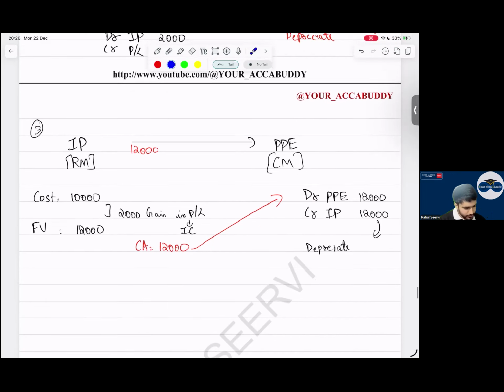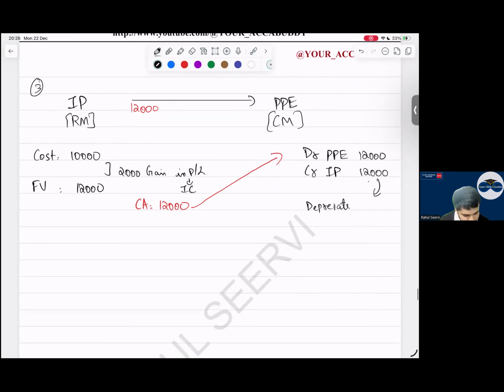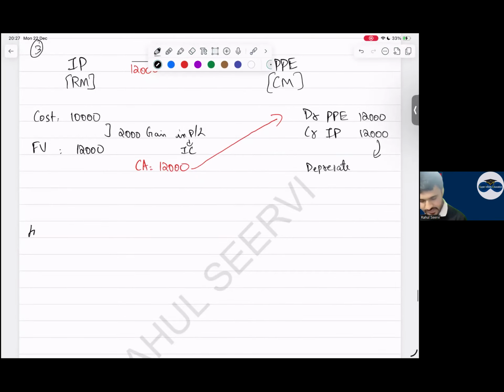Now see, everyone, a question to everyone. After 1 year, the company is saying we will follow revaluation. Will you charge depreciation here? Yes, sir, we will charge. Depreciation तो होगा ना चार्ज, सर. PP है ना.